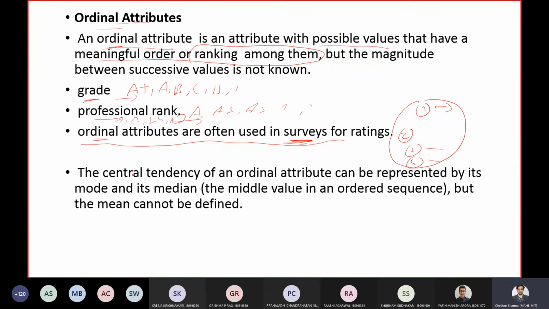Now, the central tendency measures are the mathematical operations which can be performed on the ordinal attribute. You make use of mean and median. You can tell mode. What do you mean by mode in maths? Anyone? Highest minus lowest value. Yeah.